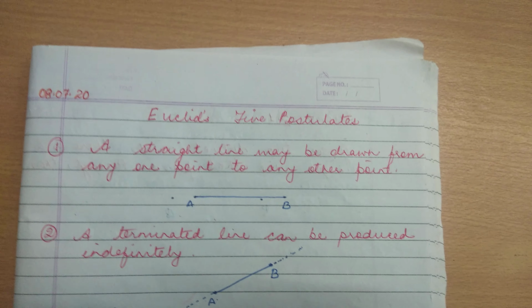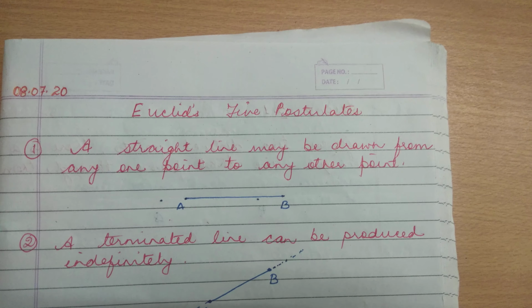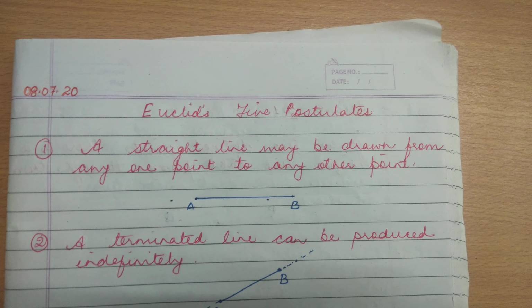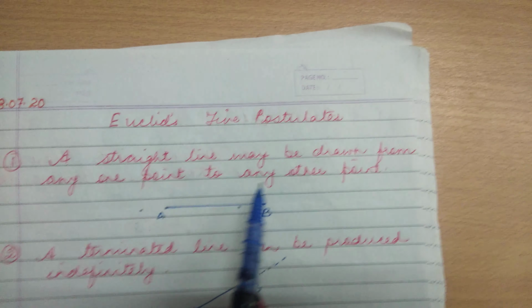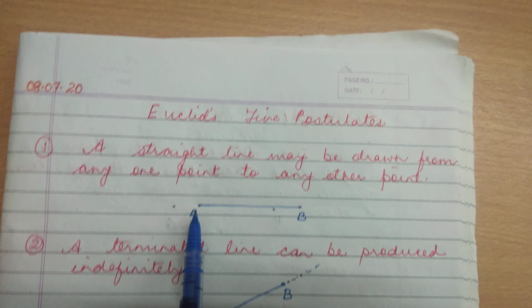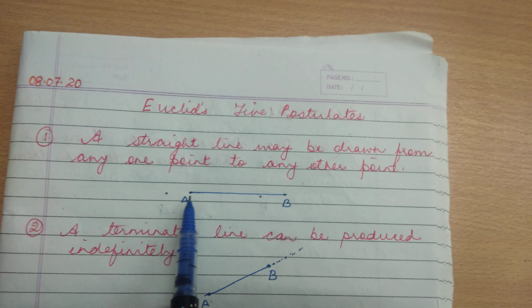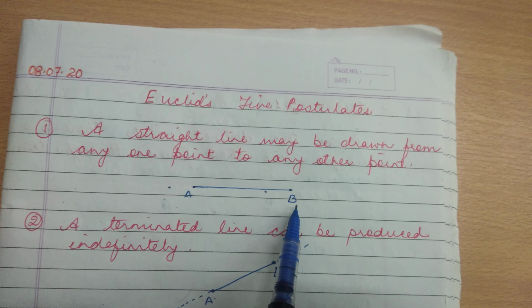Good morning, students. Today we will discuss Euclid's 5 postulates. The first postulate is that a straight line may be drawn from any one point to any other point. If we take 2 points A and B, we can draw a straight line between A and B.